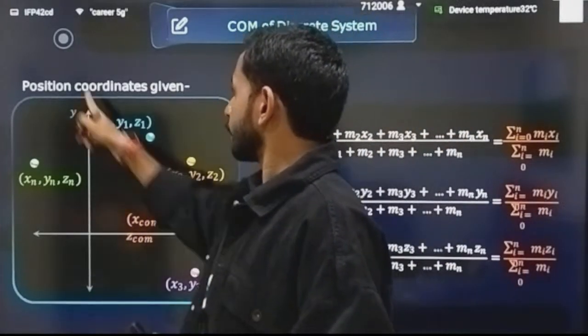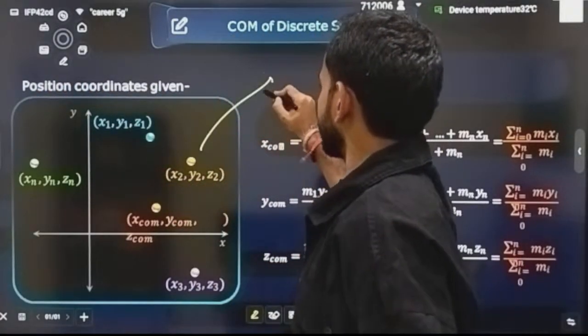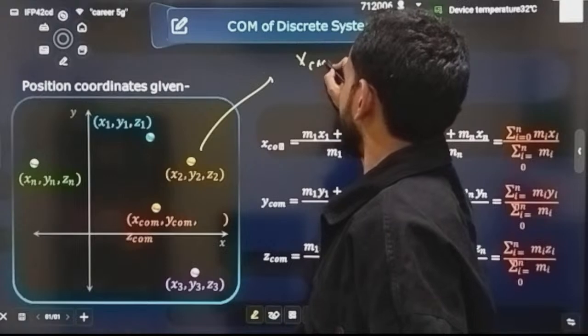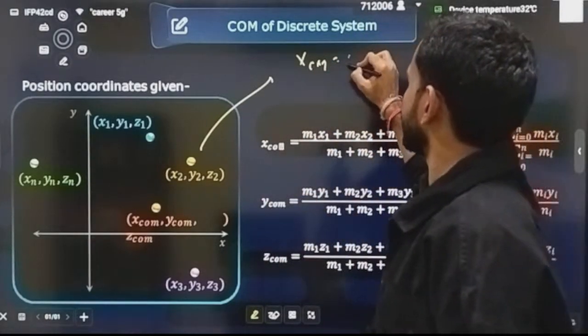For example, here all the position vectors are given in terms of x, y, z. So how will you write it differently? Firstly, you will write xcm. How will you write xcm? Last time you wrote the general position vector. This time how will you write it?